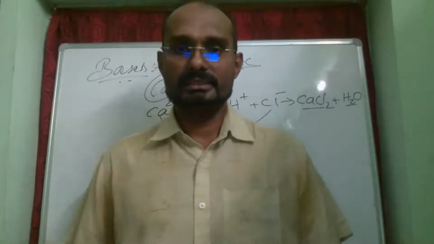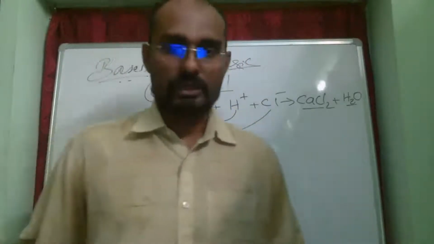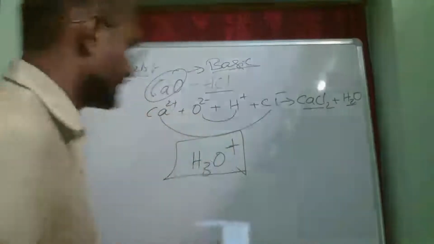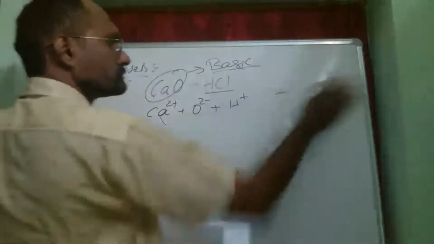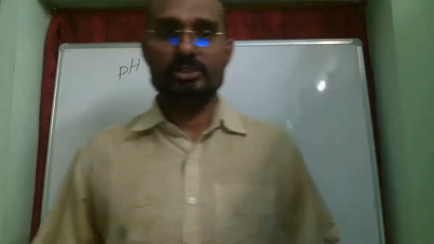For that, there is a scale which gives us a proper measure, called the pH scale. pH, small p, capital H, refers to the percentage of hydrogen ion concentration.